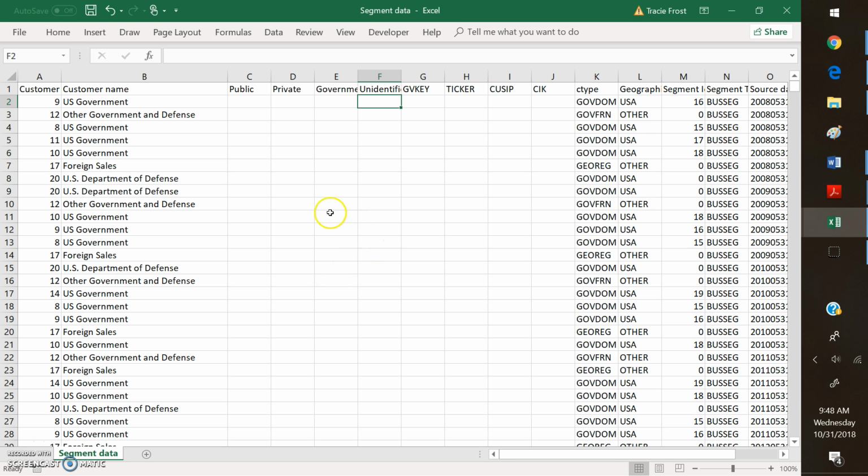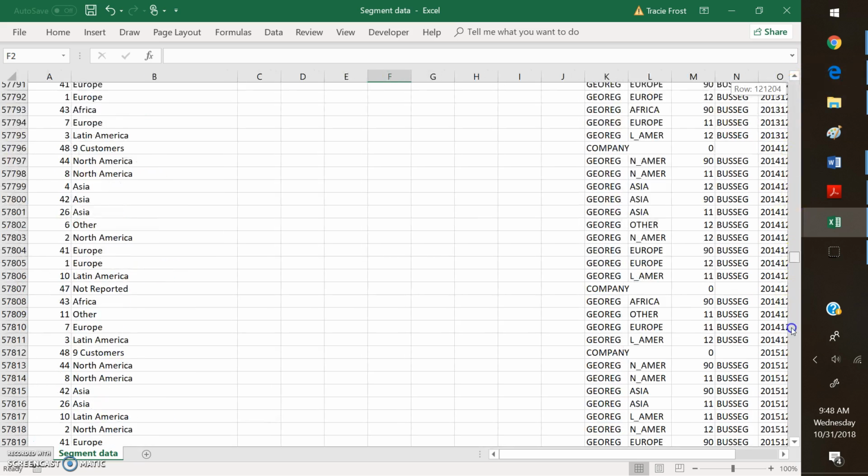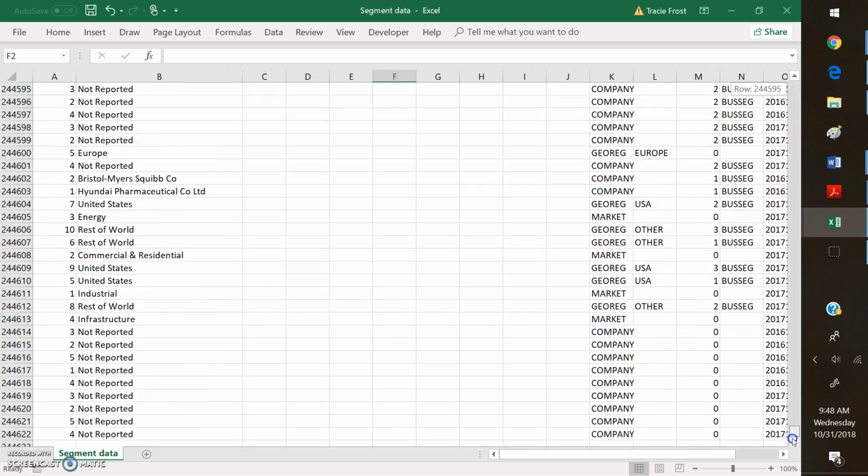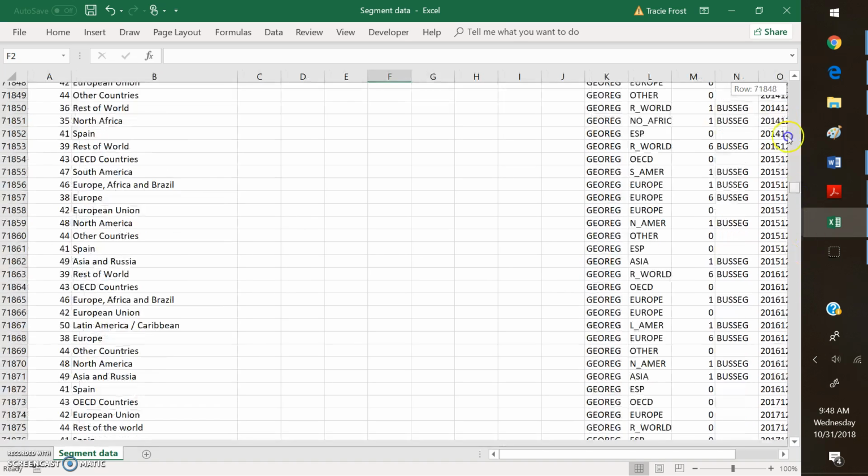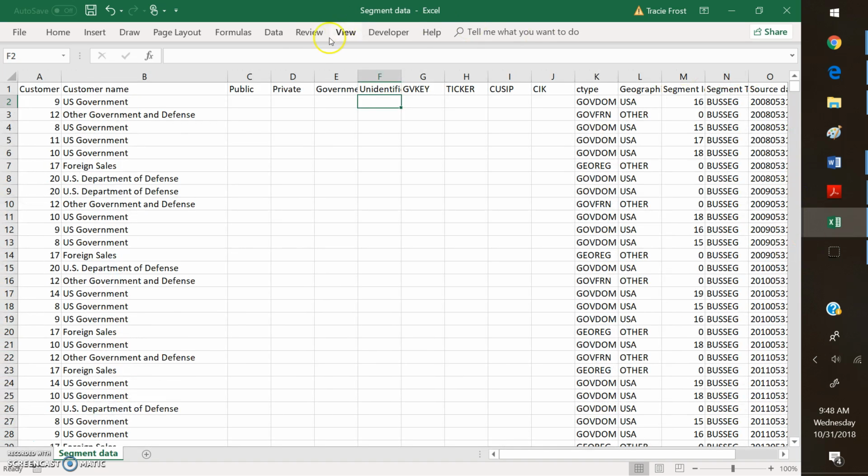So this is what the CompuStat segments non-historical data looks like. There are about 244,000 observations, and I added columns for public, private, government, unidentified, GBQ, ticker, QSIP, and CIK. And then here we have the customer type.